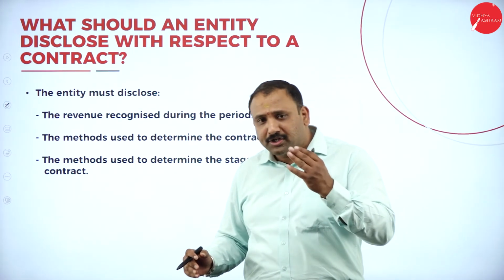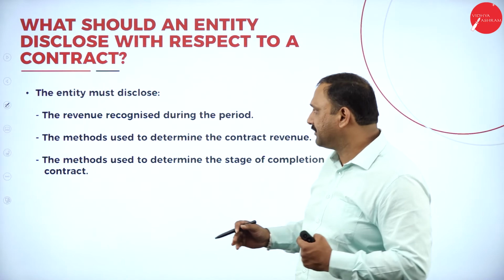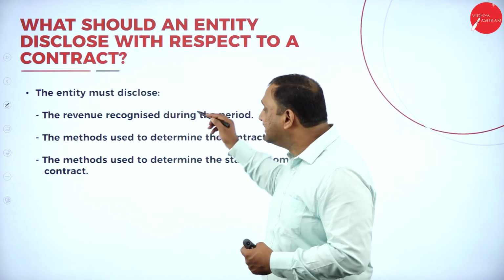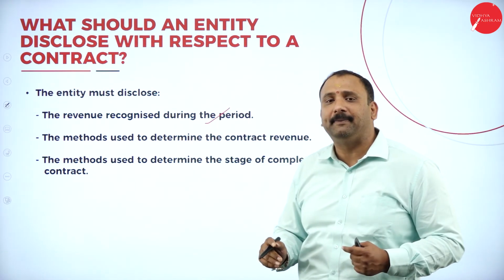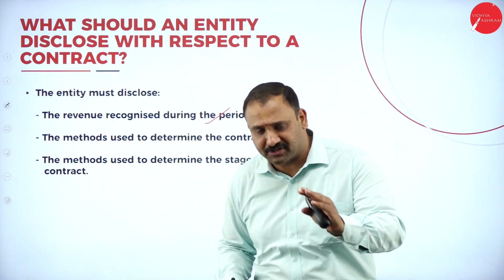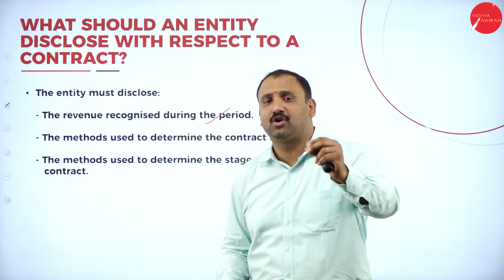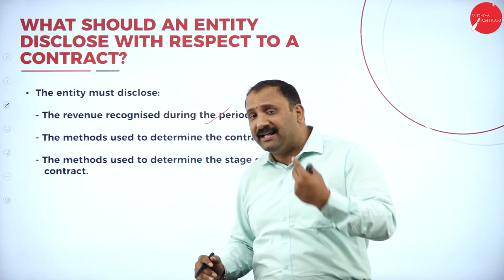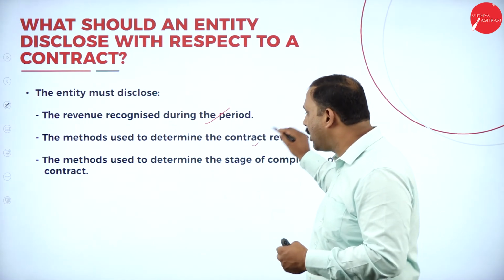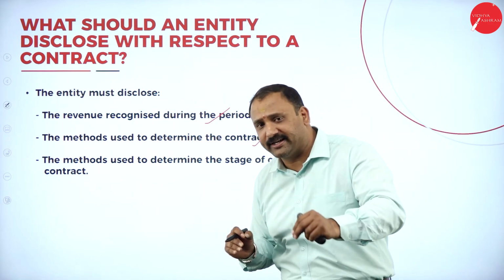Followed by, what should an entity disclose with respect to a contract? The entity must disclose the revenue recognized during the period. So as a company, I should first of all disclose transparently what money I have made out of that contract. Number two, the method. In what methodology, what kind of accounting standard I have used in order to recognize the revenue.